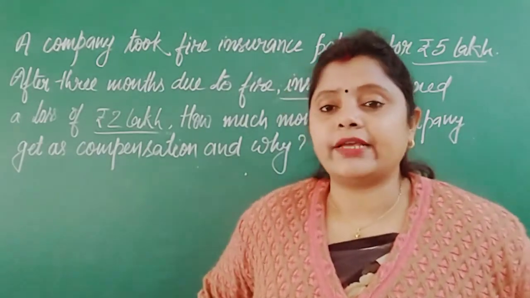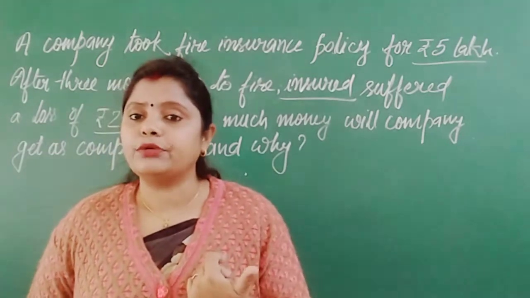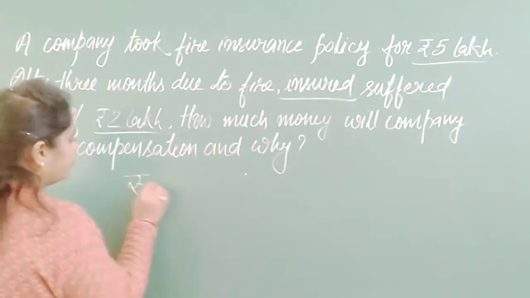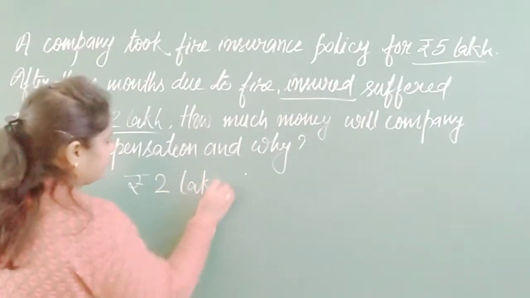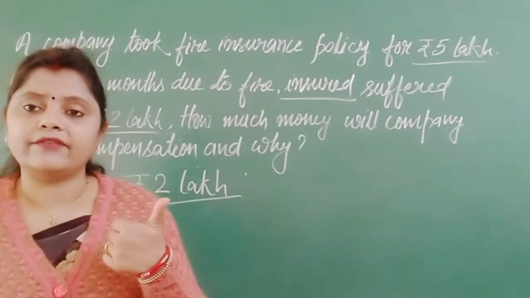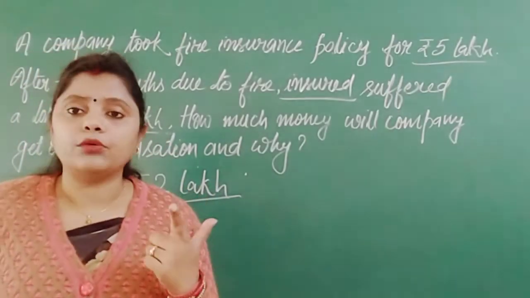For example, if the policy value is 5 lakh and the loss is 2 lakh, in any case I will get only rupees 2 lakh. The rule is that either the policy value or the loss, whichever is lower, that only we will get.